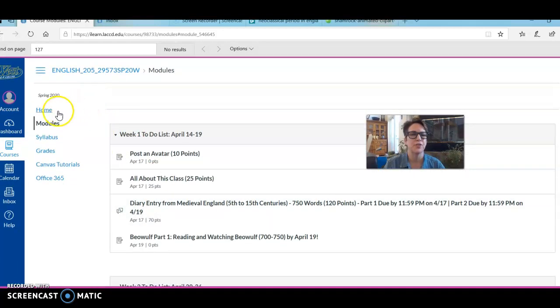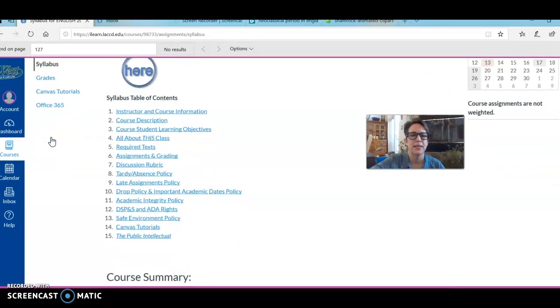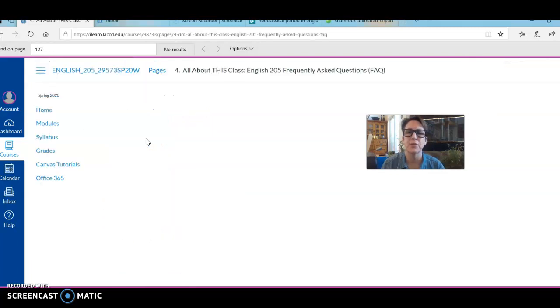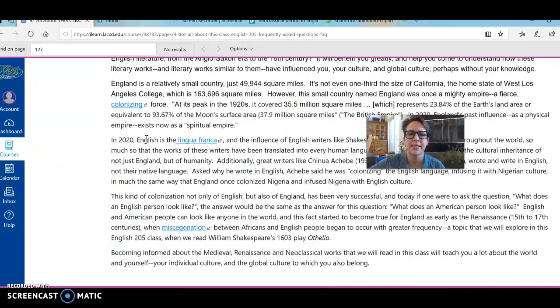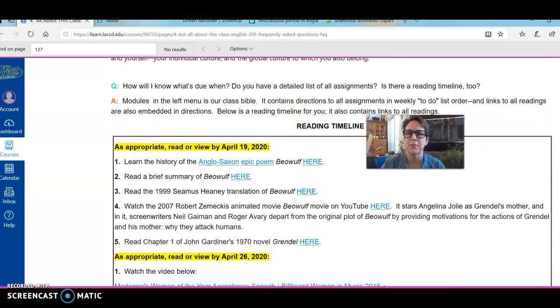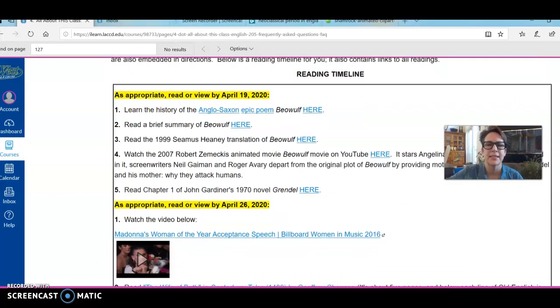Okay, after home and modules, we have our syllabus, and let's click on that. Again, because I'm a believer in simpler is better, I've broken down the syllabus into bite-sized pieces, and you will want to read all of these items in the syllabus as they're important, particularly the DSPS and ADA rights if you have a learning disability or you learn in a different way, and all about this class. And I'm going to click on that now, number 4, because it contains our reading timeline. Let me move myself right here. And this reading timeline with links to all our readings.